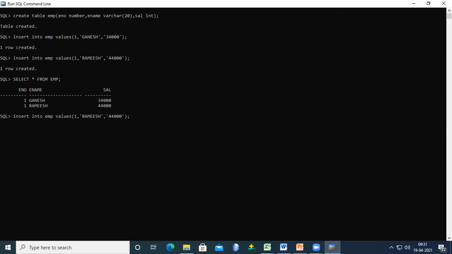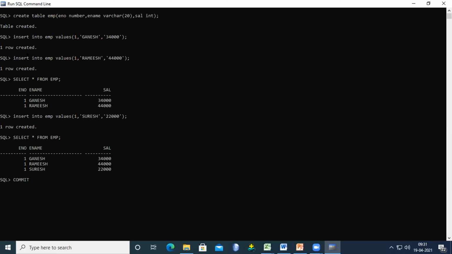In the same way, we try to give another field name, Suresh. Here I'm giving, for example, 22,000. Again, one row is created. Now, the problem is we are not able to fetch our required records, for example, from the employee database.